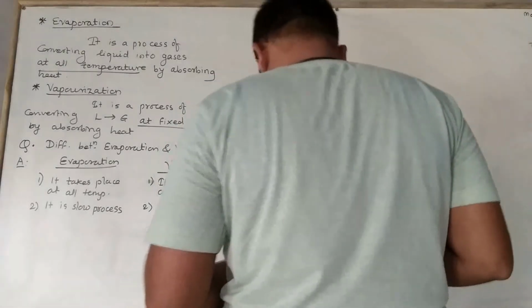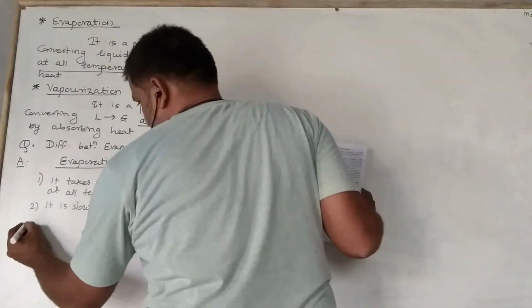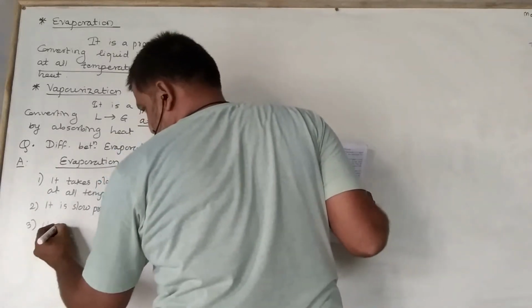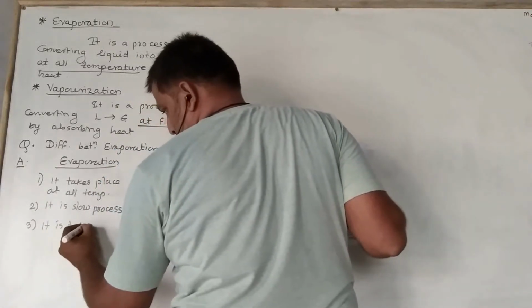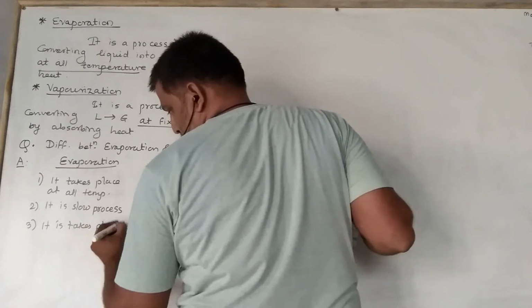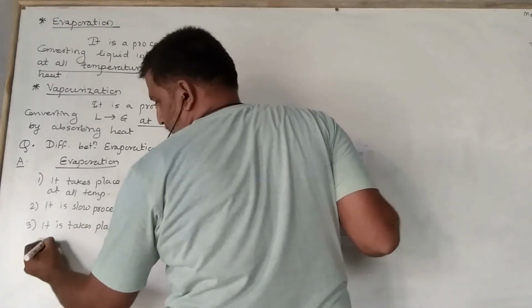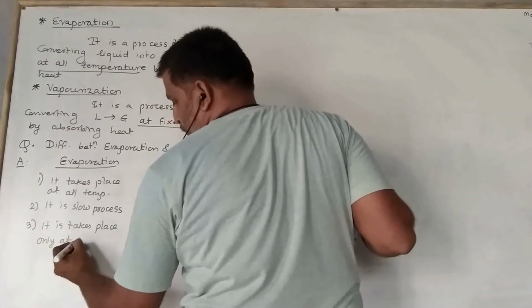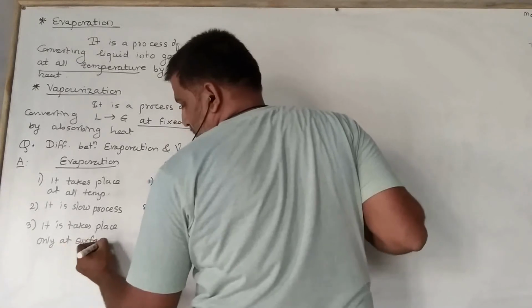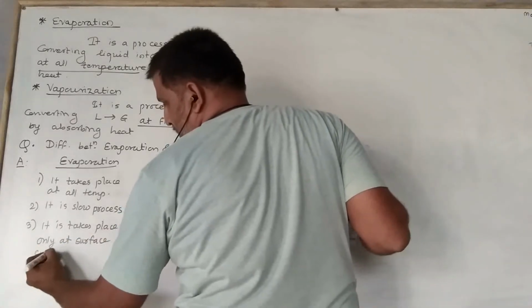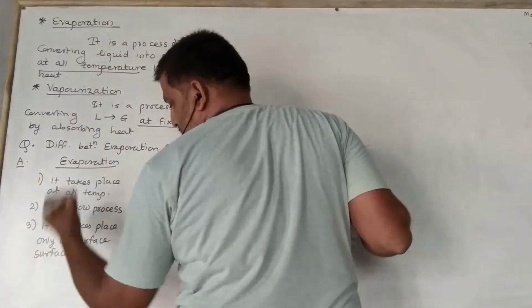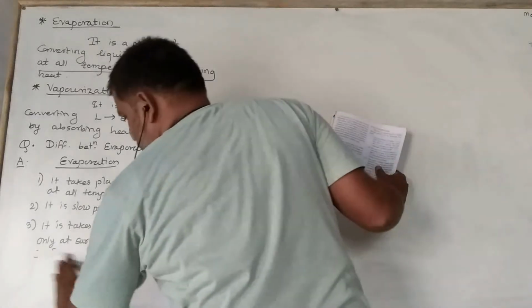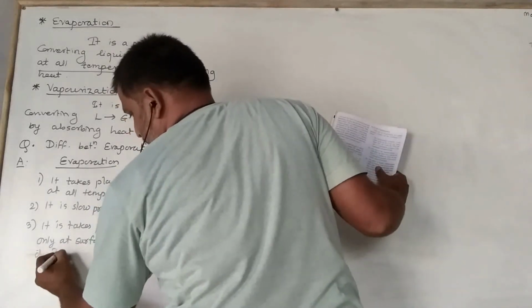Okay? This evaporation takes place only at the surface of the liquid. लिक्विड के सरफेस के ऊपर ही ये इवेपोरेशन होता है, surface of liquid.